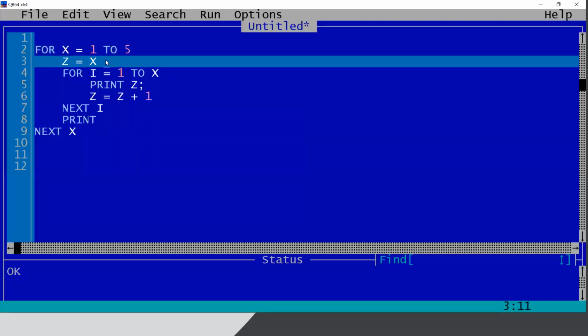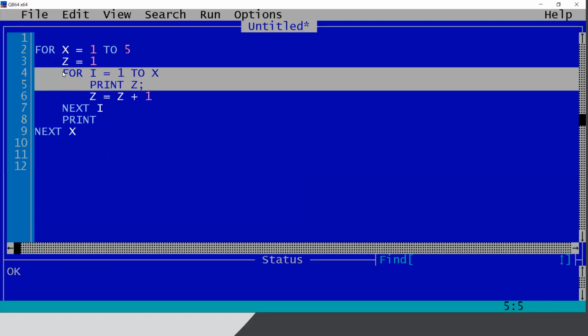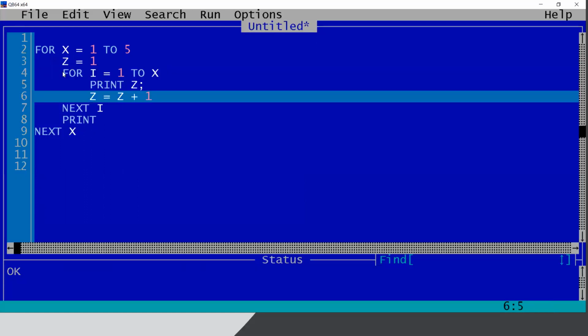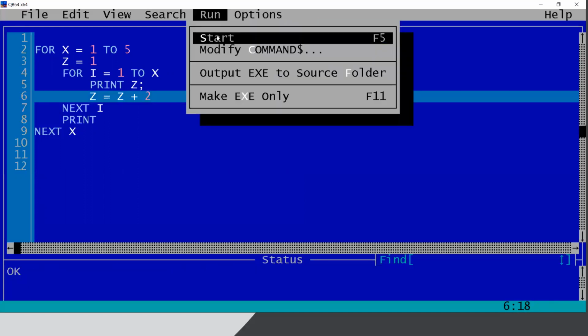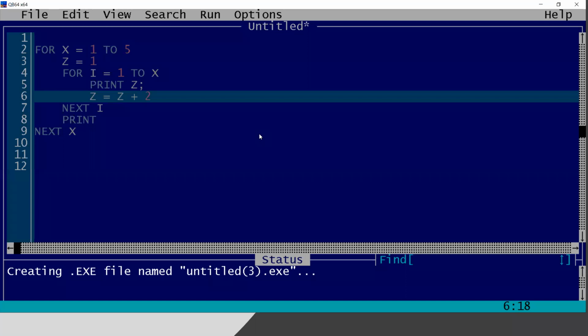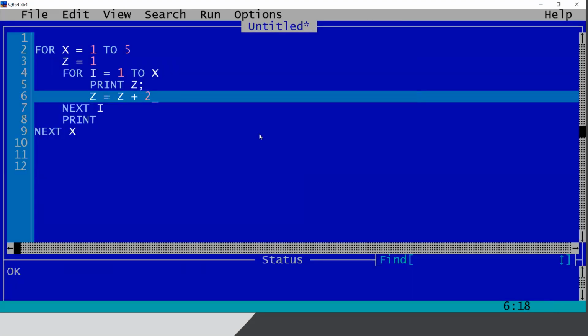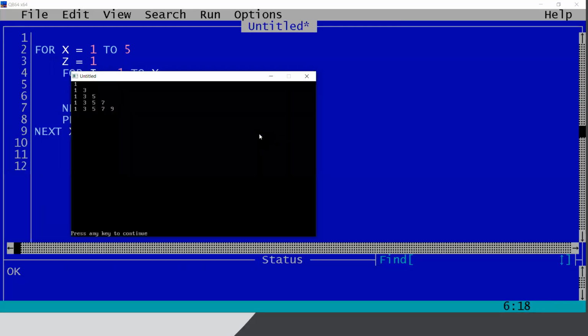Rather, I will start it from 1 every time, because the series printing is the responsibility of this loop. Okay. So I will print z, and every time z will be z plus 2. So let me try. Yeah, it is printing. Every time it is starting with 1, and every time it is incremented by 2. 1, 3, 5, 1, 3, 5, 7, kind of that.